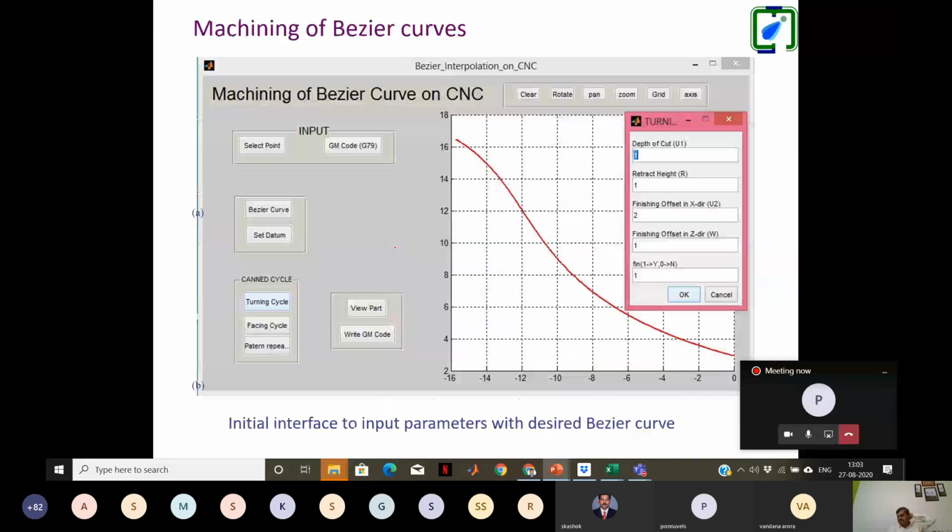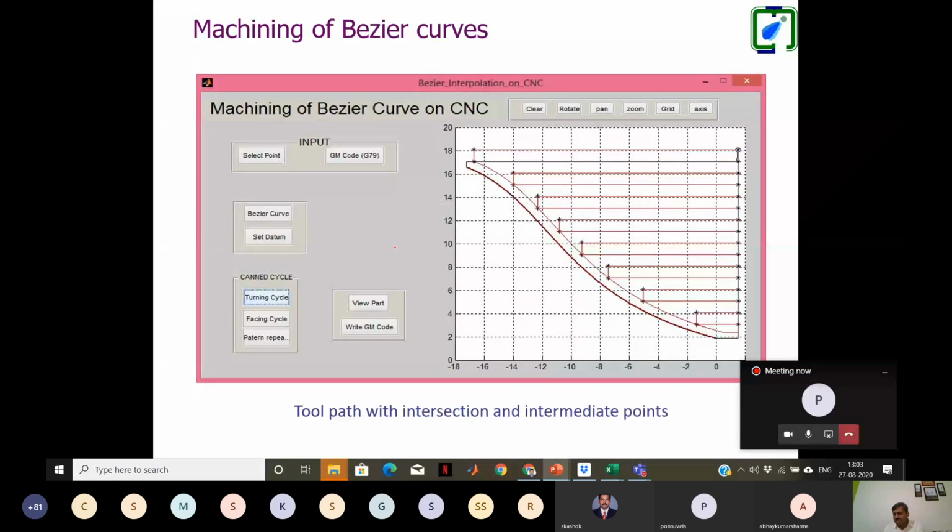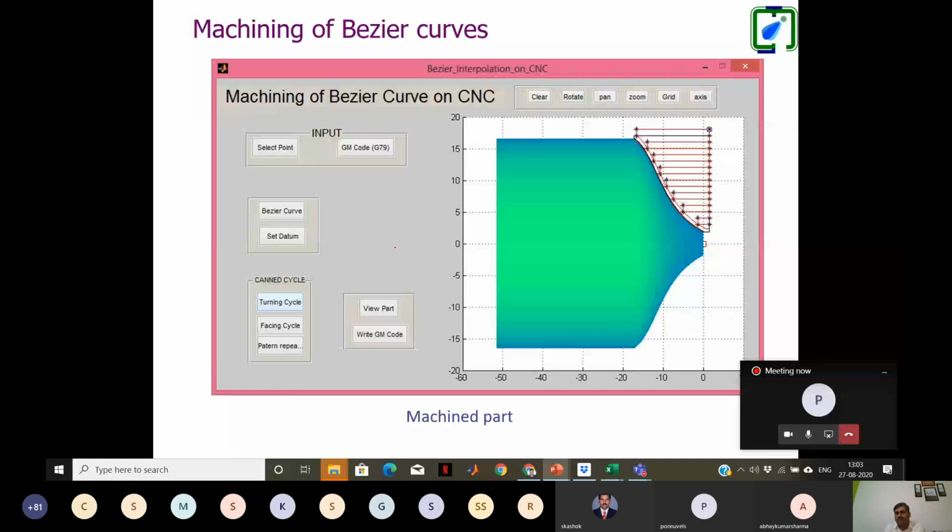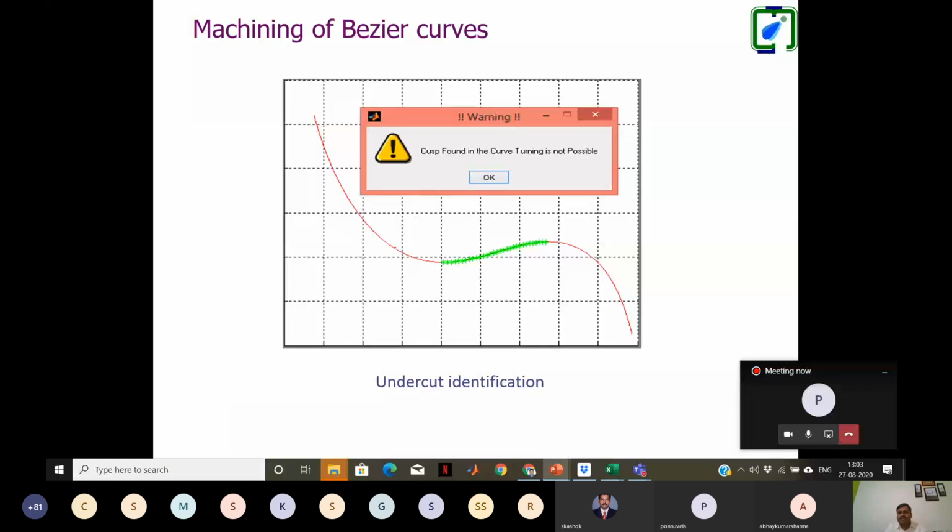Based on all this, we have developed a MATLAB utility where we can fix all the parameters. We can read them from an Excel file, or we can directly pick the points. I will run this program, and we can simulate, generate the tool path, save the tool path, and see the whole solid part. We can also have some computational intelligence in this case. You can see here, suppose this is the Bezier curve going on. But if we choose a turning operation, what will happen?